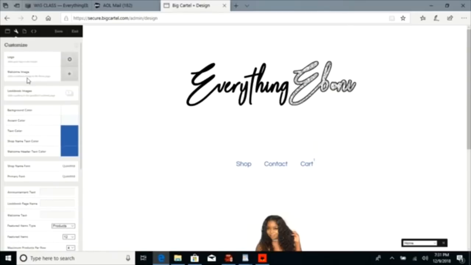Welcome image. Add a welcome image to your home page. I've never added a welcome image, so I'm going to skip that part. Add a gallery to the specified lookbook page. I've never used this option either. So if that's something y'all want to add, go ahead and add it.